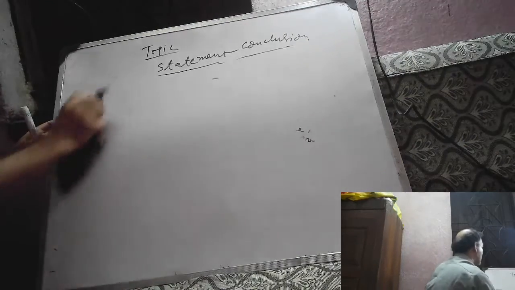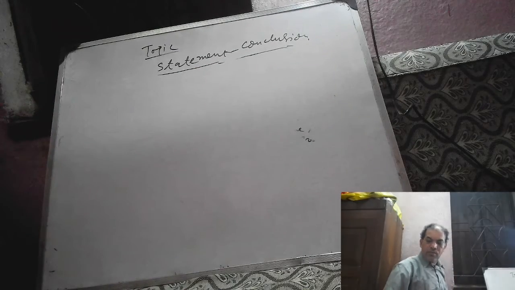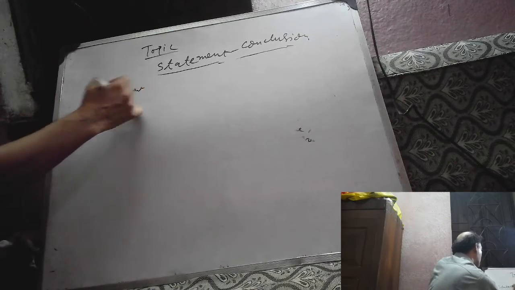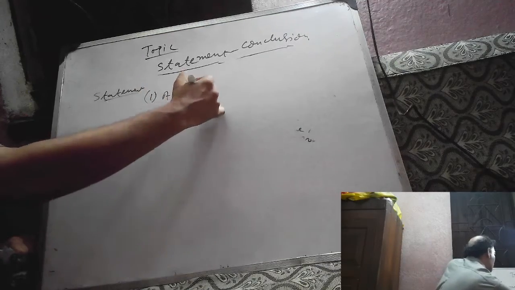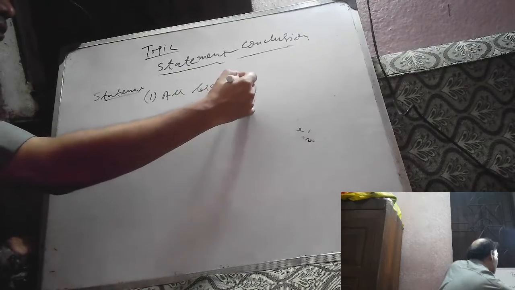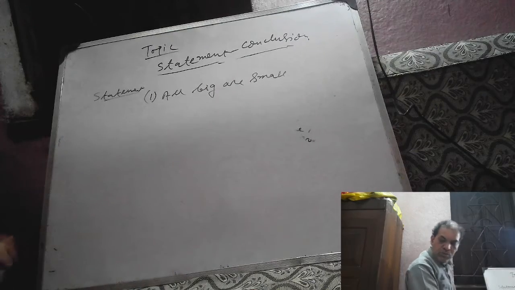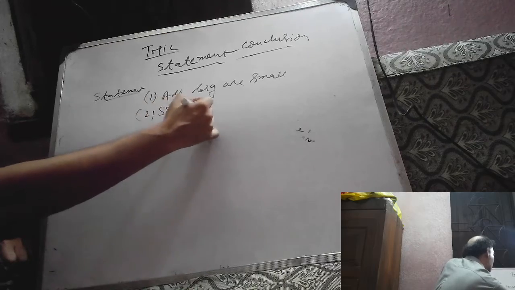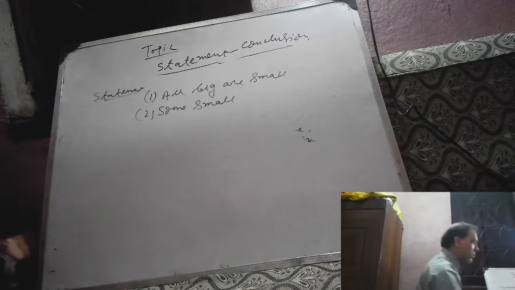Now let us try some examples. First one. Statement 1: All big are small. Number 2: Some small are tall.